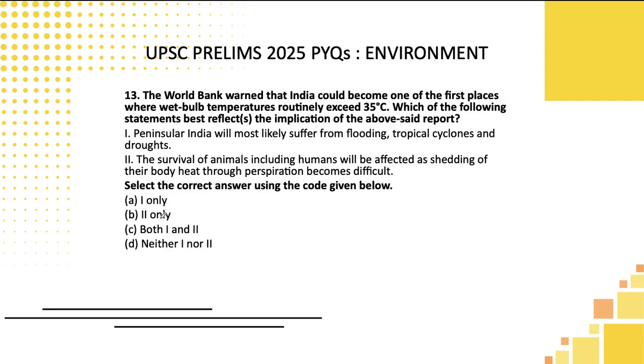13th one, the World Bank warned that India could be one of the first places where temperature will exceed 35 degrees. So what will be the implication they are telling? Whenever temperature exceeds, they are telling they will likely suffer from flooding, cyclones, high possibility. Likely is also a positive keyword. Survival of animals will be affected as their body heat will become difficult to manage. Again, a positive statement. Both of them have high logic and are correct. So you can pick directly option C to be the correct answer, students.